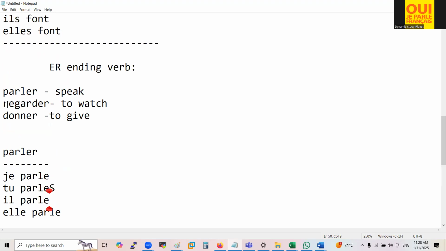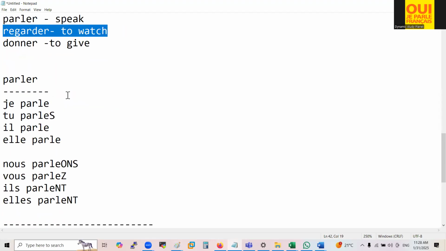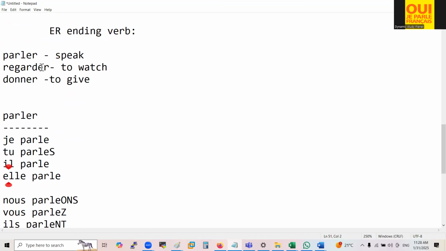Can you conjugate another verb for me? Regarder. First you write the pronouns, then don't copy r, just write without r.